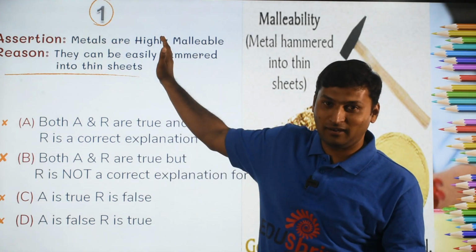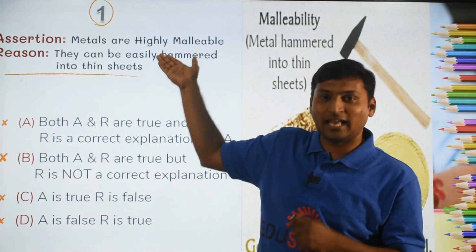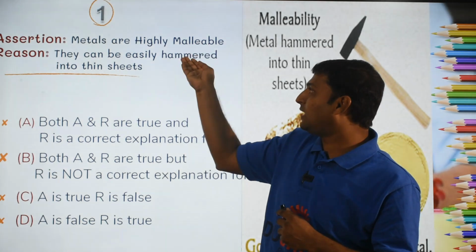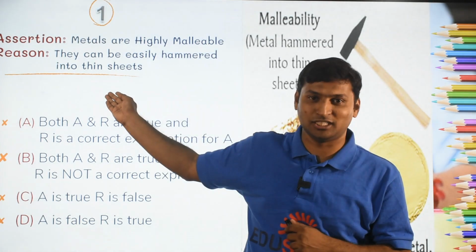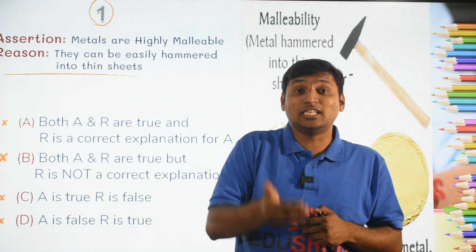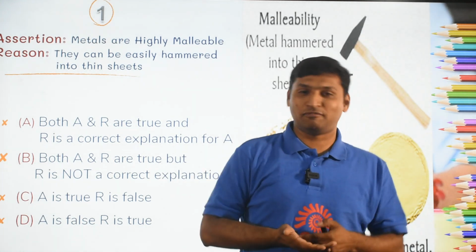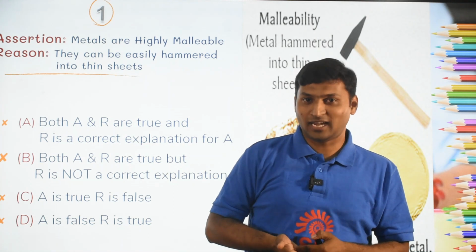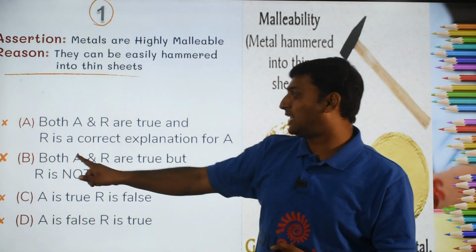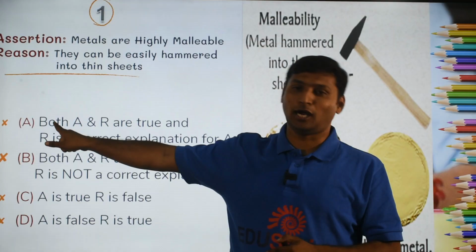They are highly malleable, and the very meaning of malleability is that they can be hammered into thin sheets. So, hammering into thin sheets is not the reason for malleability, it is just the meaning of malleability. Clear? That's why your answer is option B, not option A.